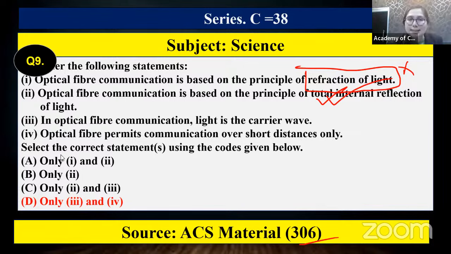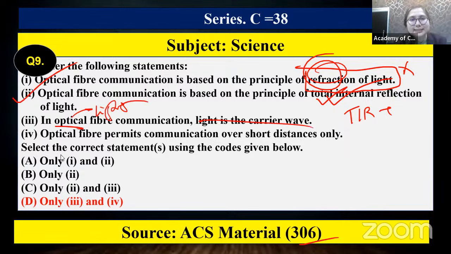So for understanding TIR, obviously we need to understand refraction. If you can understand refraction, TIR becomes easy. So this is true. And optic itself means what? Light. So light is the carrier of the wave. Automatically, this is wrong. Automatically 2 and 3 become the correct answer, right? Automatically 2 and 3 become the correct answer.